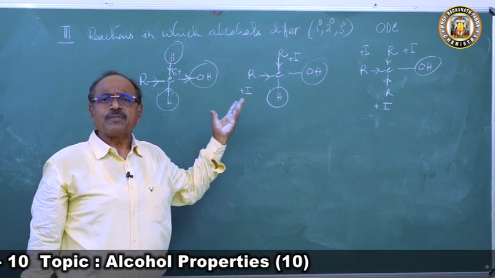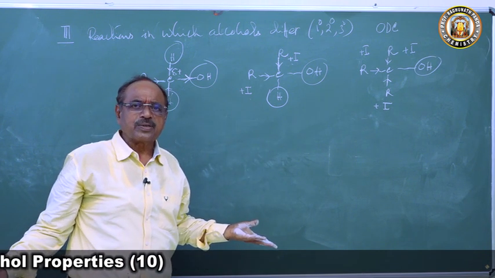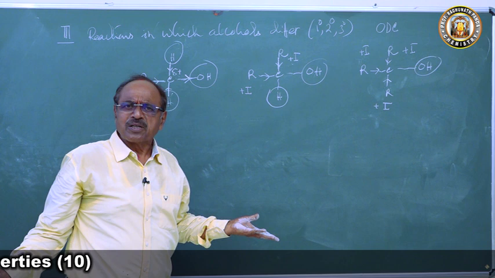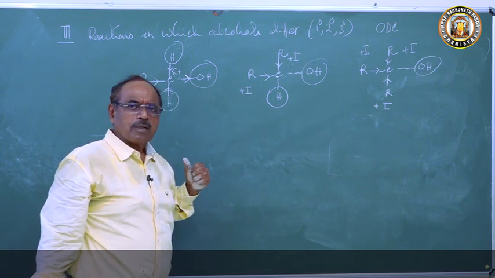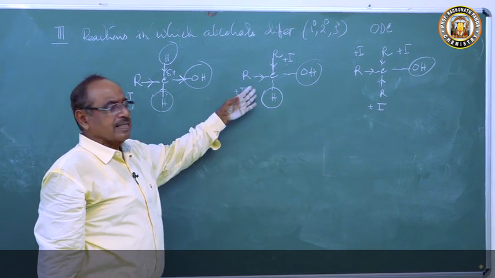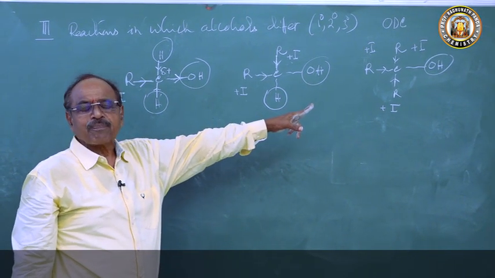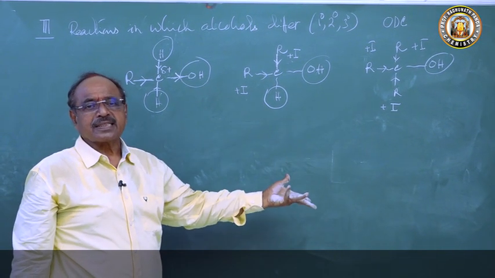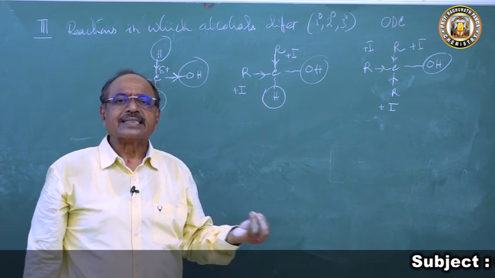Reactions involving hydrogen atoms will be there in primary and secondary, but not in tertiary. The moment you look at the molecule, it tells you what reactions it will give. Nothing to remember, the compound is telling you. Primary alcohol says the reactions which I give, the secondary alcohol will also give, but the tertiary alcohol will not, because it does not have hydrogen that can easily be oxidized.